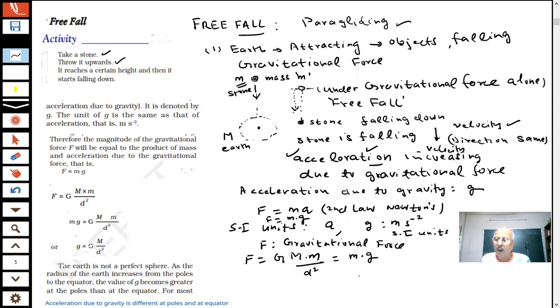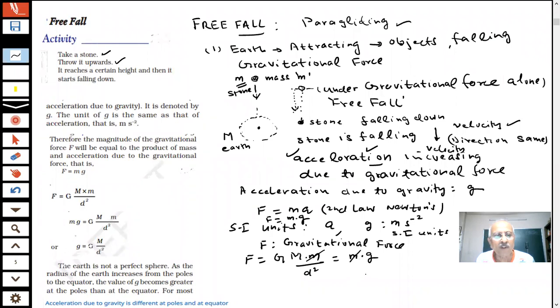Is there any doubt? I am going to derive the formula for the acceleration due to gravity, and I will calculate the value of small g for a particular mass m and earth. Any doubt? Tell me here. No, sir. Okay, m is the mass of the stone. They will cancel out, student.